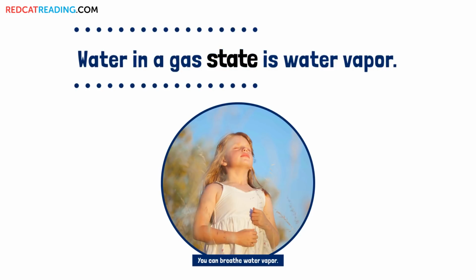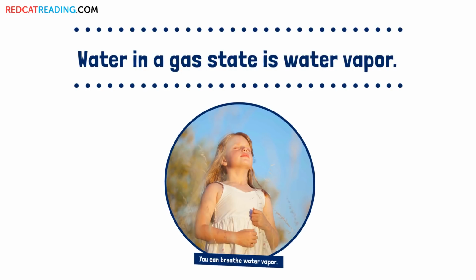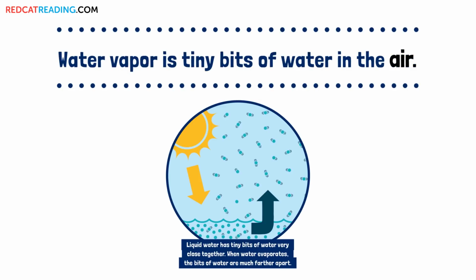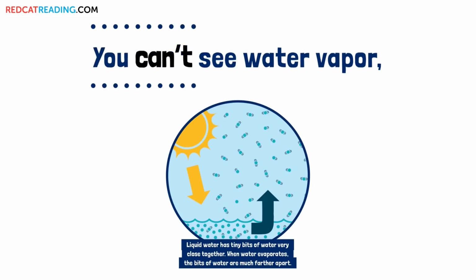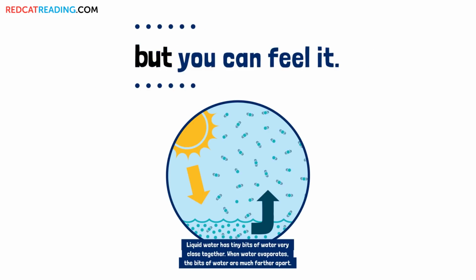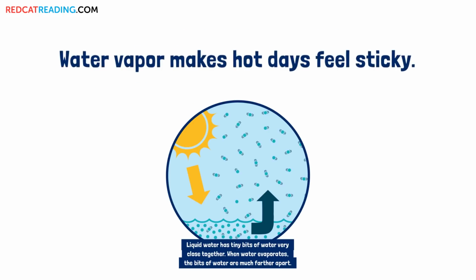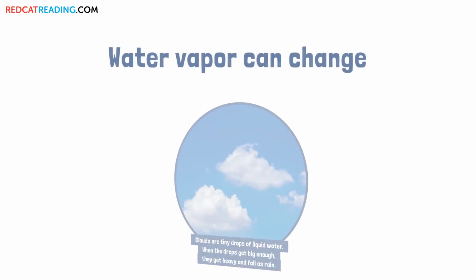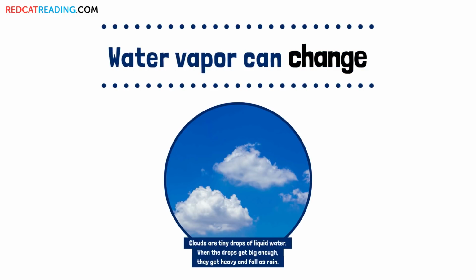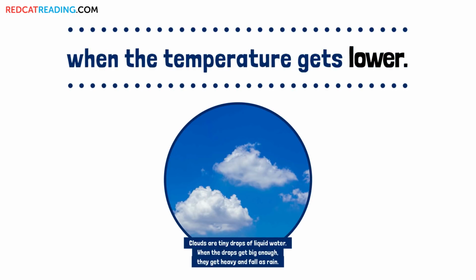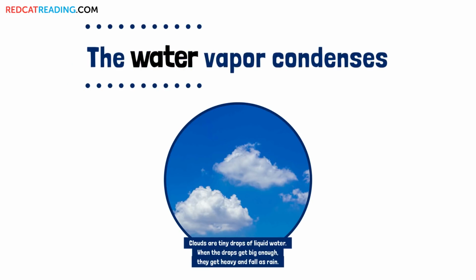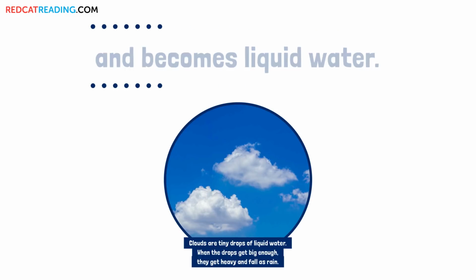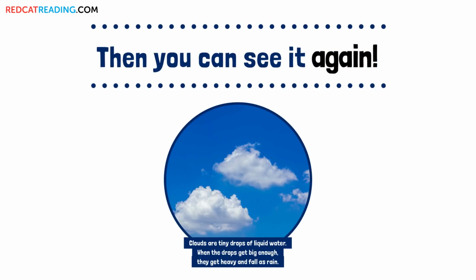Water in a gas state is water vapor. Water vapor is tiny bits of water in the air. You can't see water vapor, but you can feel it. Water vapor makes hot days feel sticky. Water vapor can change when the temperature gets lower. The water vapor condenses and becomes liquid water. Then you can see it again.